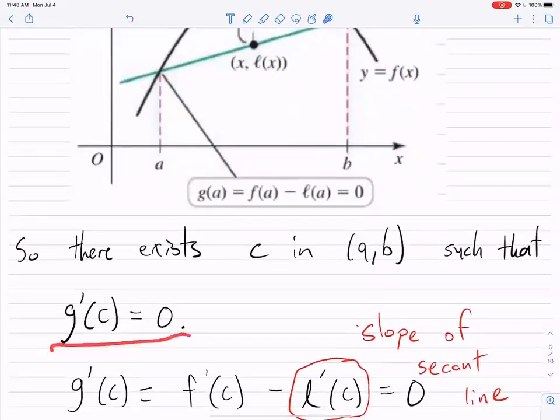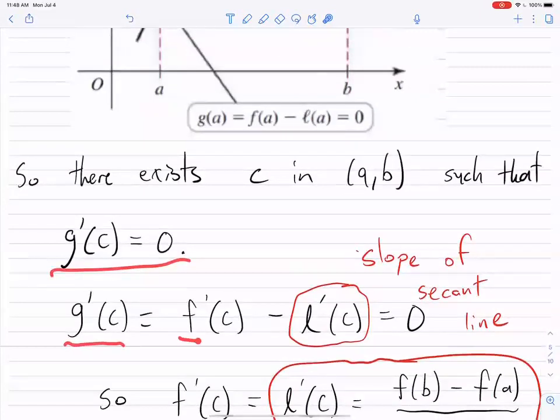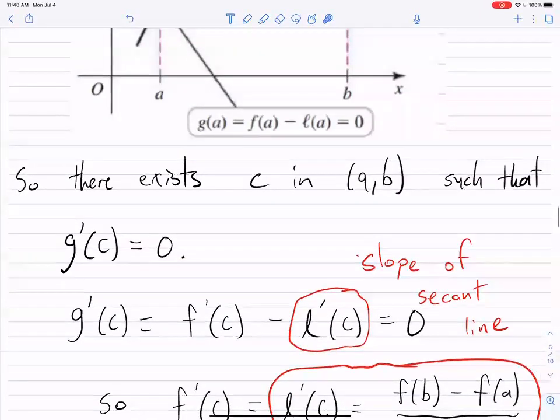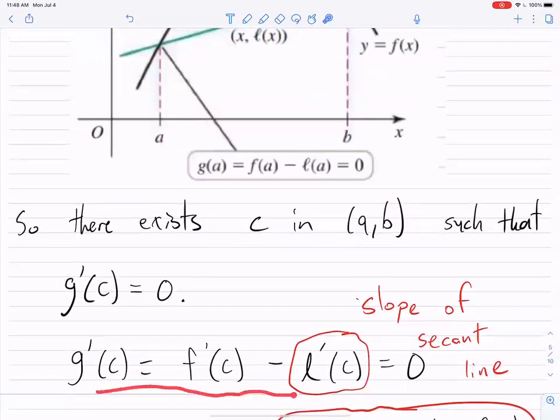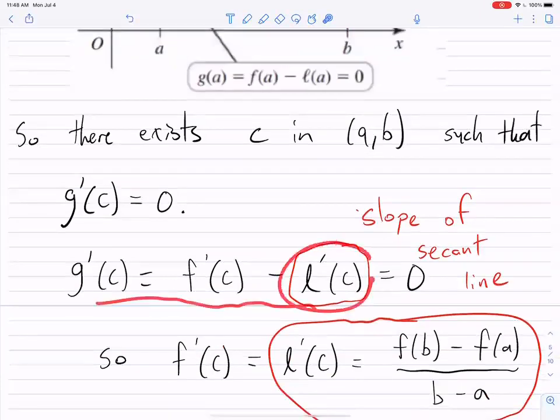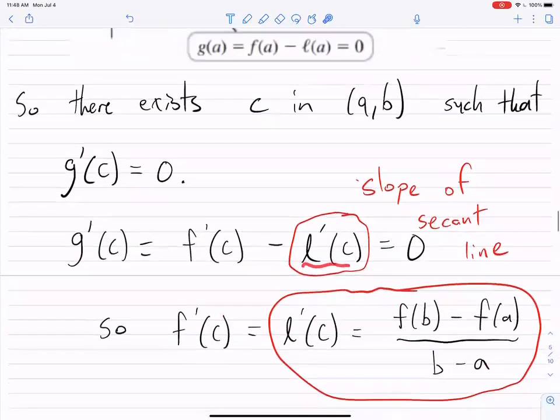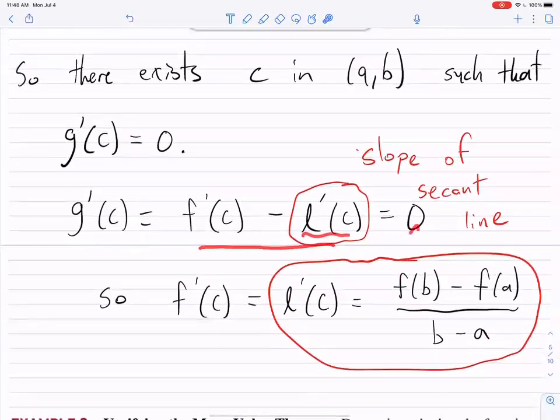But what is the derivative? The derivative g prime of c is just f prime of c minus L prime of c. If you take the derivative of this function, you just take the prime of everything and then plug in c everywhere. And so you get g prime of c equals f prime of c minus L prime of c. But what is L prime of c? That is the slope of the secant line, because L is the secant line. And so if their difference is 0, then solving, you get f prime of c equals L prime of c. But L prime of c is just the slope of the secant line, which is f of b minus f of a over b minus a. And we're done.